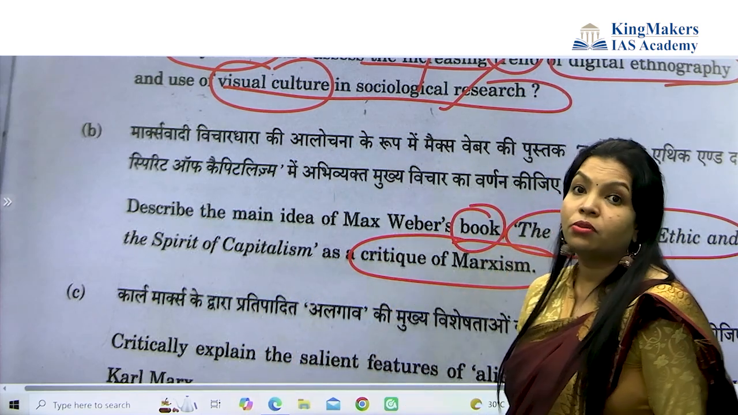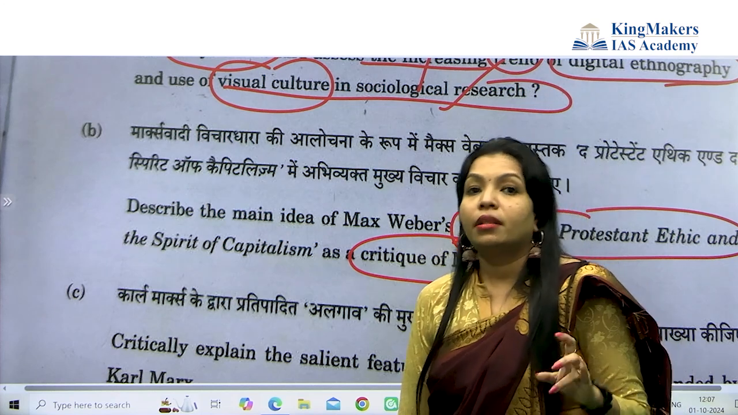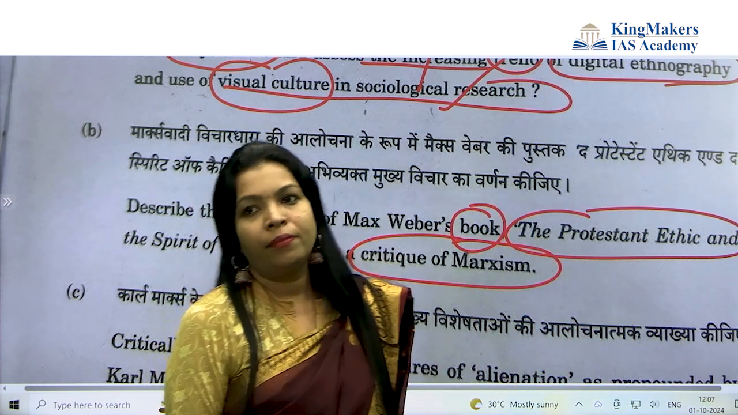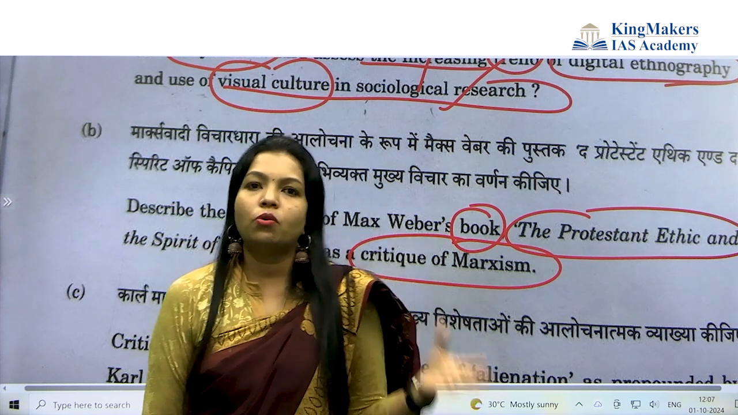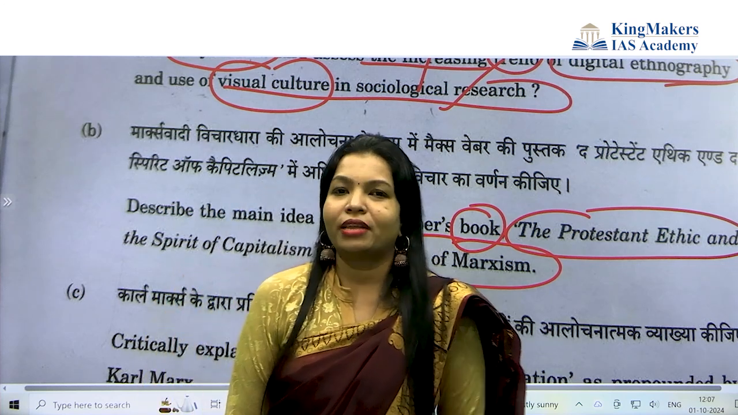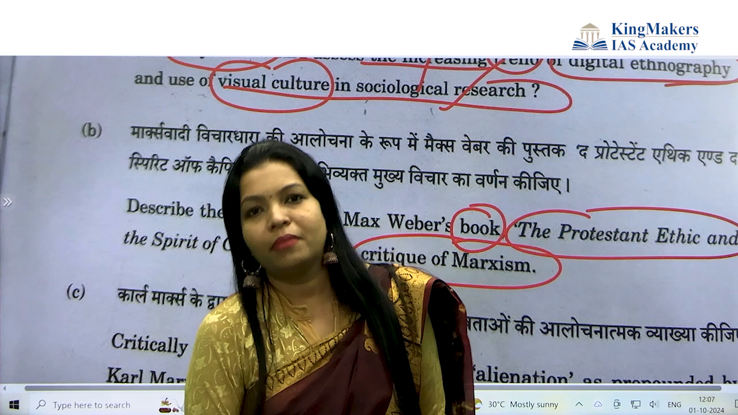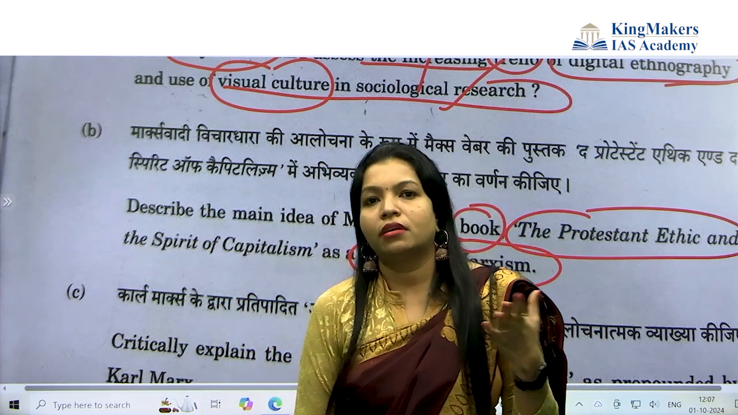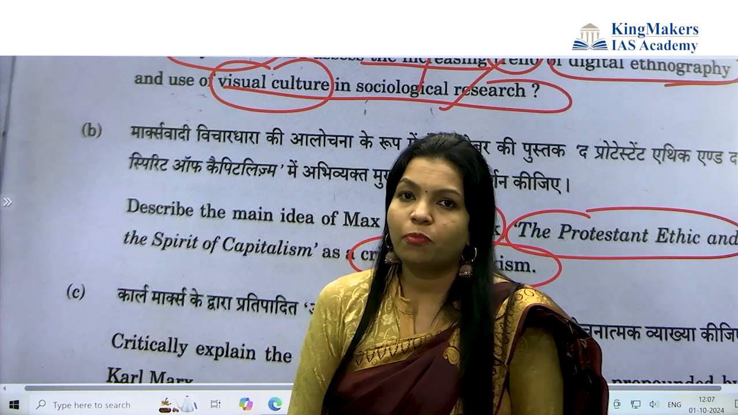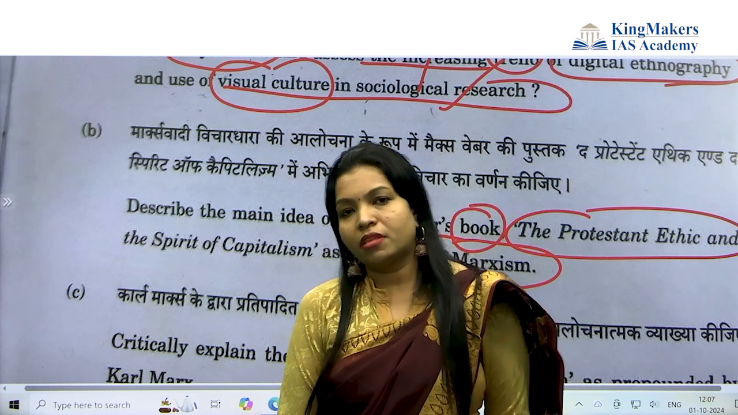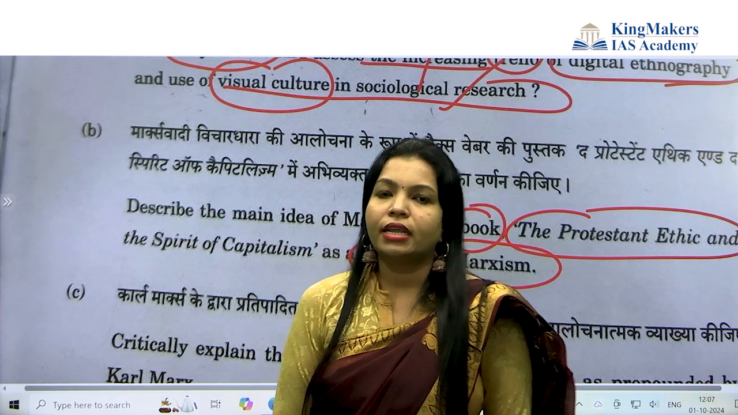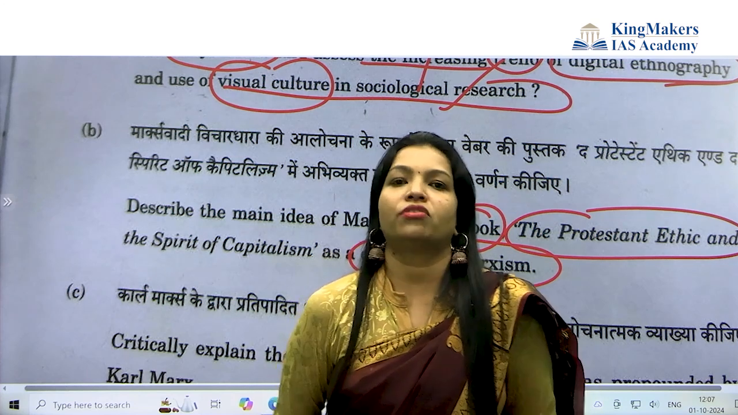So what you need to write in the introduction is: the book The Protestant Ethics and Spirit of Capitalism was written by Weber in the context of how the Protestant religion had some similarities with capitalism. To prove that, he wrote this book. This is how we have started an introduction.